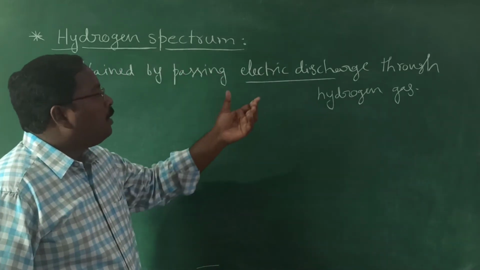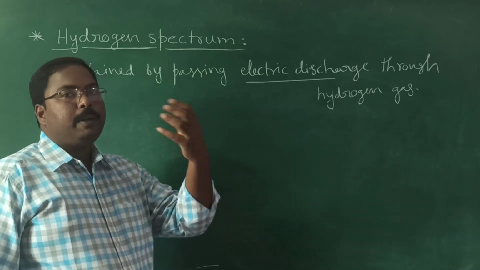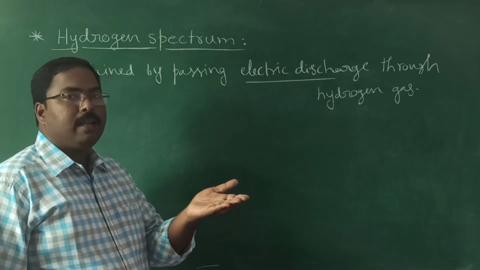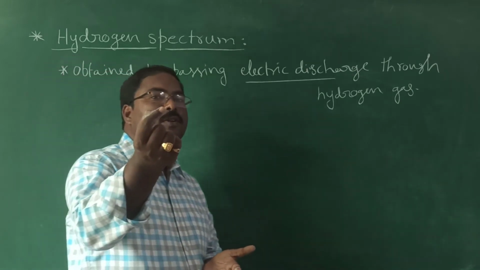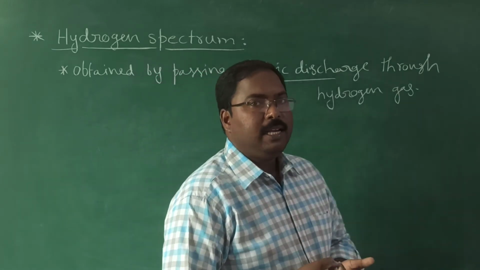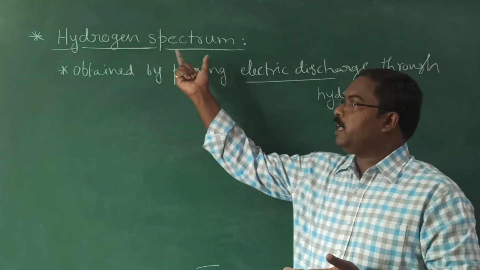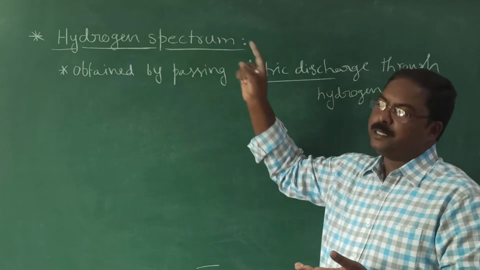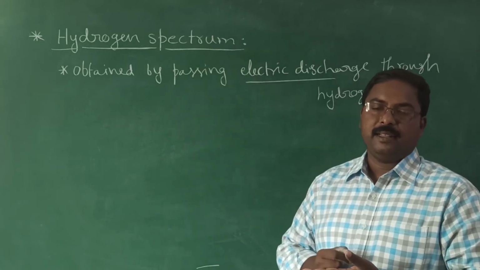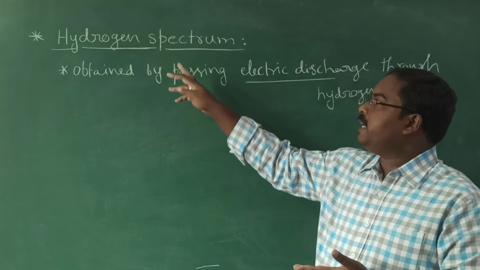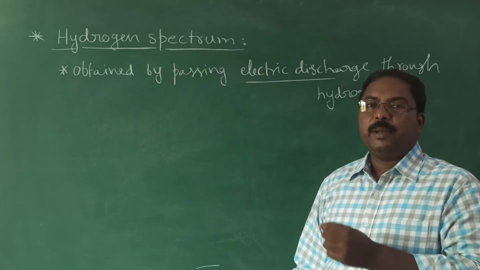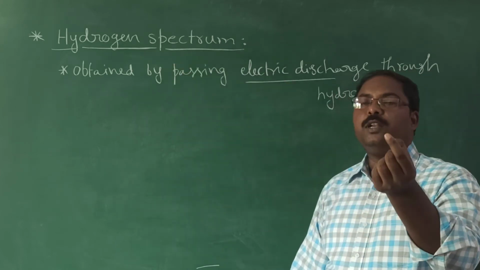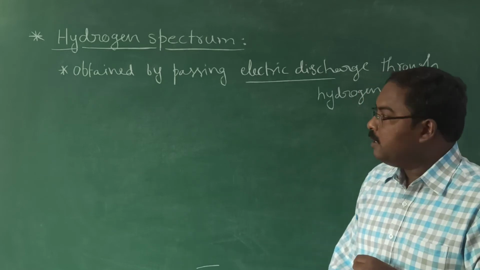Now those hydrogen atoms absorb some energy, and the electron, we know hydrogen contains only one electron. That is why we are going to discuss hydrogen spectrum. It is the simplest spectrum to understand, because this atom contains only one electron.